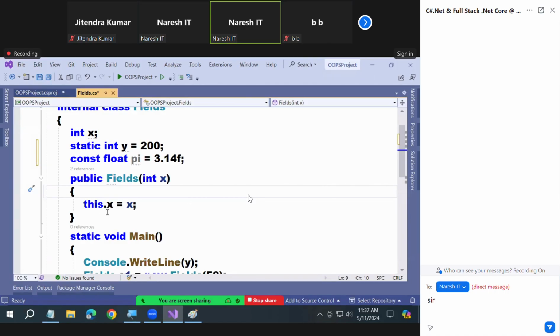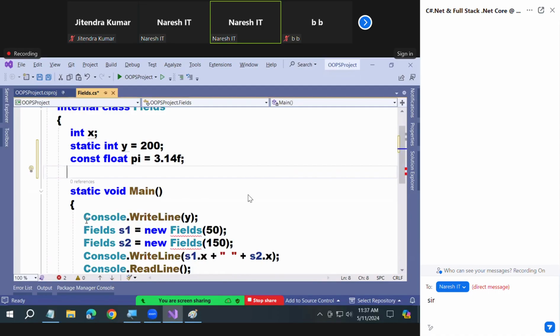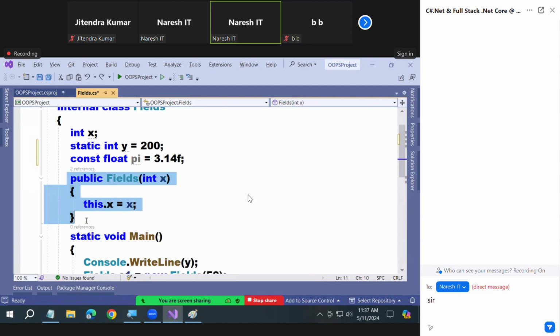Why do you need a constructor, I did not understand. If I remove this constructor, X is 1 copy. If I remove the constructor, X is 1 copy and 2 copies. Why are you talking about constructor then? But 2 instances are created. Judge yourself. Your answer is right only. 1 copy is the right answer. But tomorrow the interviewer will ask you like that only. Blindly you cannot give. You need to give a solid reason.